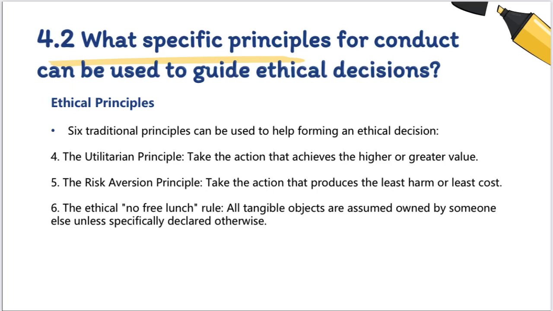And finally, number 6, the ethical no free lunch rule: all tangible objects are assumed to be owned by someone else unless specifically declared otherwise. The meaning is, if something someone else has created is useful to you, it has value, and you should assume the creator wants compensation for this work. Actions that do not easily pass this rule deserve close attention and a great deal of caution. The appearance of unethical behavior may do as much harm to you and your company as actual unethical behavior.